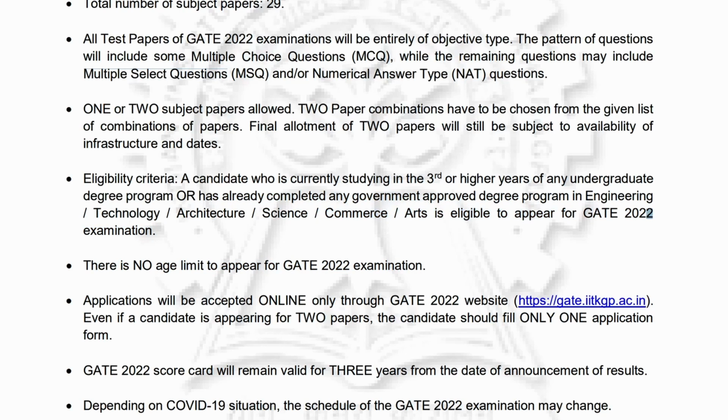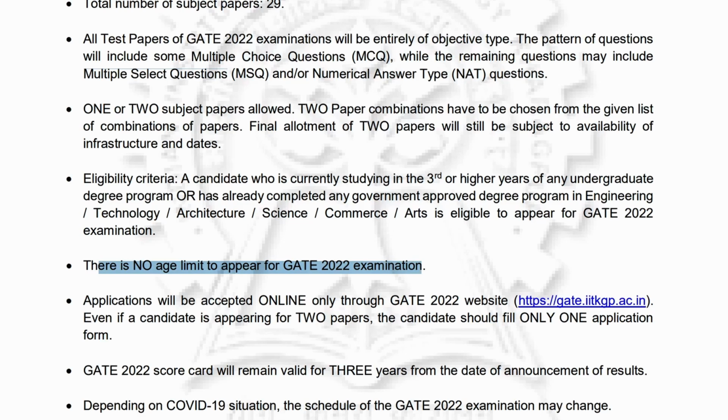There is no deadline on your age. You are eligible from your BTech third year to final year, and if you have passed out, whatever your age is, you can apply to GATE 2022. They have said there is no age limit to apply for GATE 2022 examination.